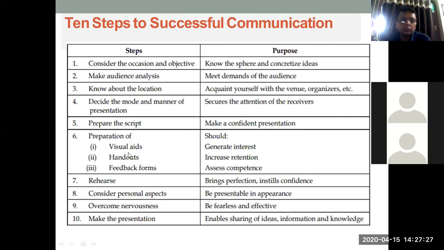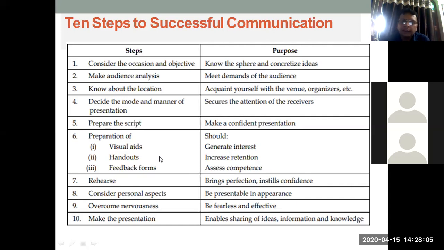Prepare your visual aids, handouts, and feedback forms, right? So what is the purpose of all these three? Visual aids will make the communication smooth. Handouts will give an advance idea to the audience that this is the topic to be discussed. Generally, handouts are shared well in advance, before the beginning of the presentation, so that people can come with their exact queries, and when we are presenting, people are not distracted, they are not writing their questions. So handouts will give them more flexibility.